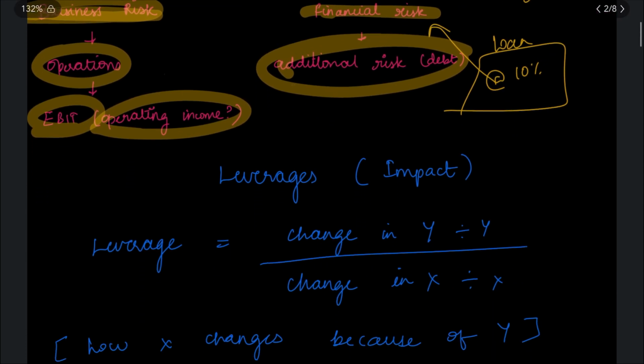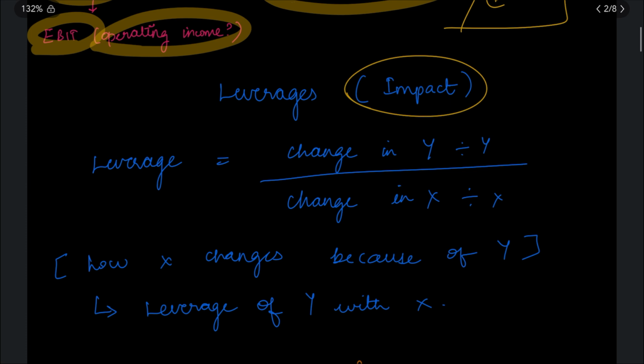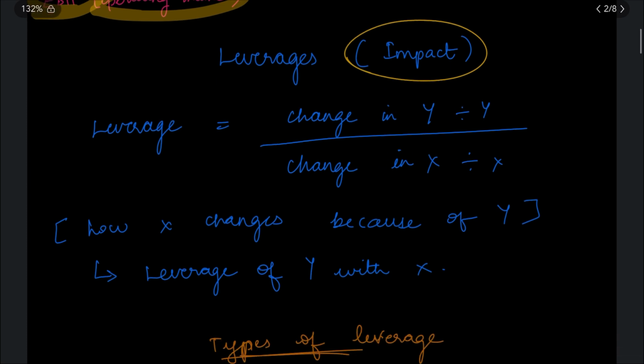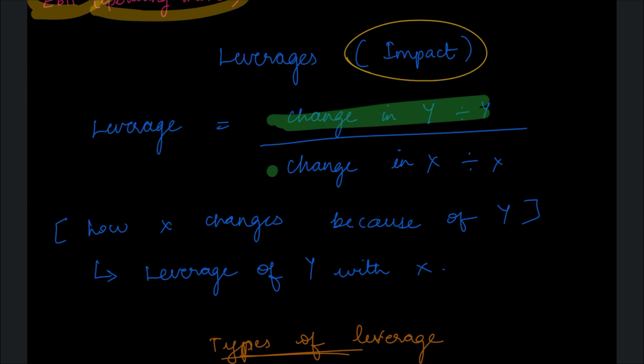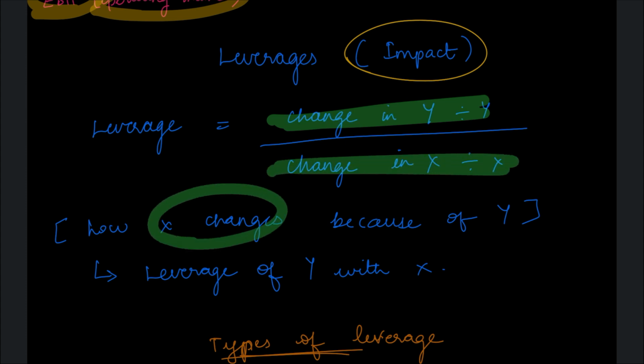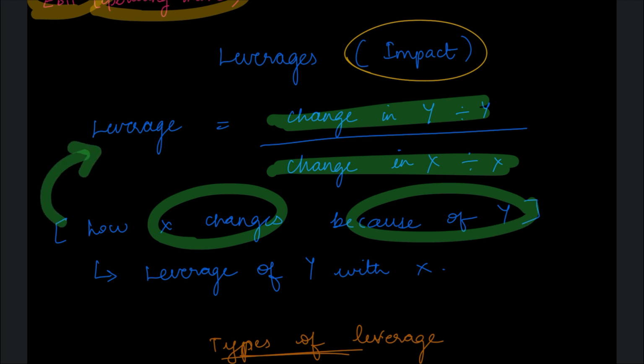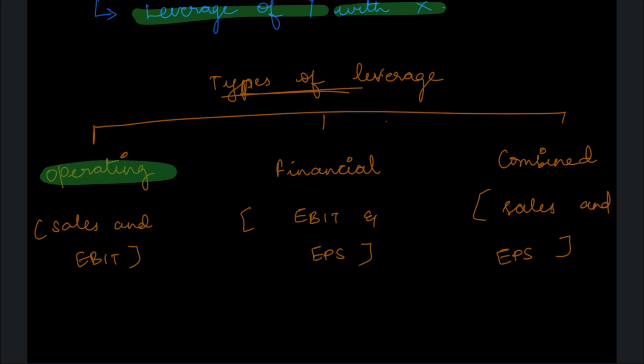Now coming to leverages, which I told is the impact. This leverage is calculated by change in y divided by y and change in x divided by x. That is, how much y is changing because of x. That is called the leverage of y with x. So, there are three types of leverages. One is operating leverage, which is directly related to your business risk, which will be the leverage between sales and EBIT, which is basically the business risk.